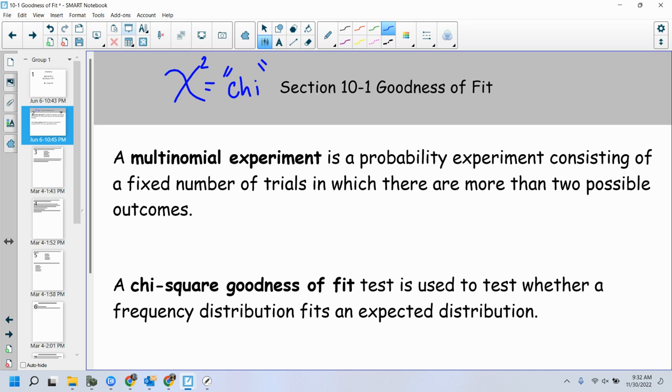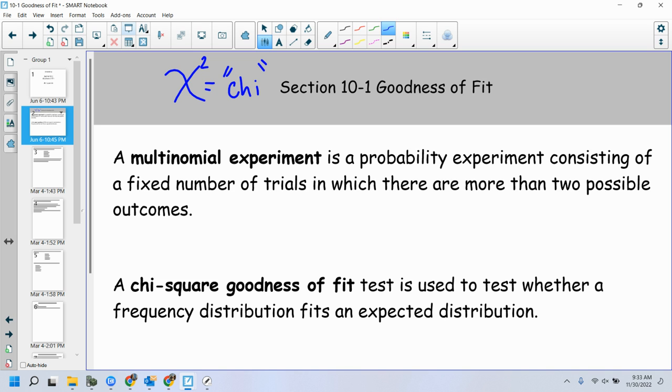So what we're going to be doing here is running an experiment, basically running a survey, and our results are not necessarily just one or the other, yes or no, success or failure. The results can come out to be a frequency distribution. That's what's called a multinomial experiment, when the results can come out to be a distribution of values. I like to think about it as those surveys where the options are strongly agree, neither, strongly disagree, or whatever. You know what I mean? You have like 5 options.